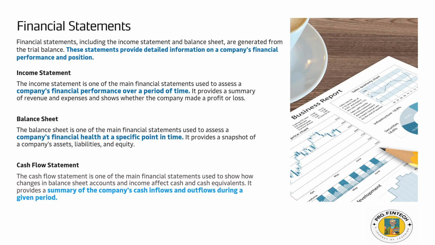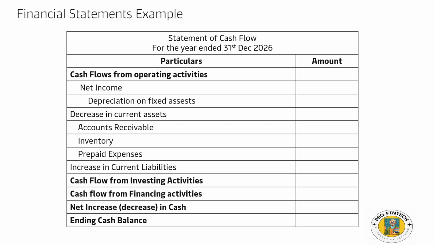So let's deep dive into the cash flow statement with an example. This is the cash flow statement example for the year ended 31st December 2026. So the year starts on 1st January and ends on 31st December. Whatever cash inflows and outflows have happened in the organization from 1st January to 31st December, that will be captured.